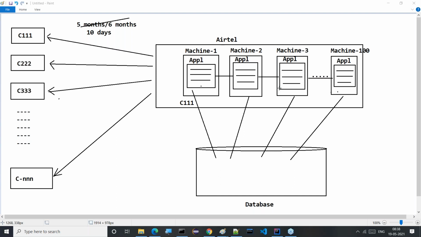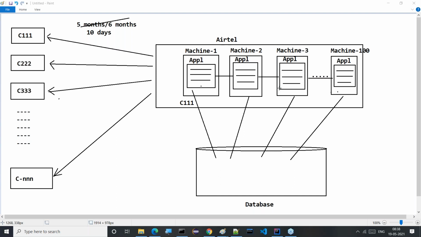Because of that reason we have socket programming, EJBs, CORBA, and web services. These technologies are provided because of this communication and the execution of multiple programs with communication. For that purpose only the distributed technologies are available. Understand it clearly.